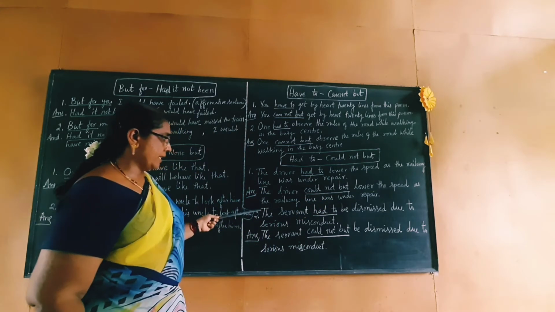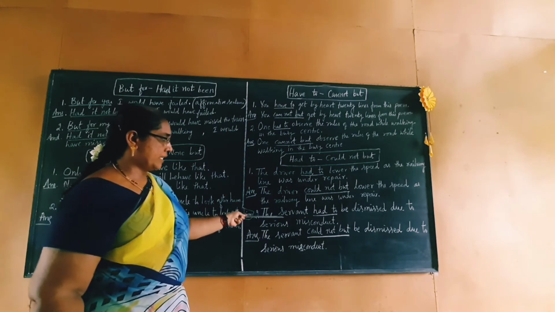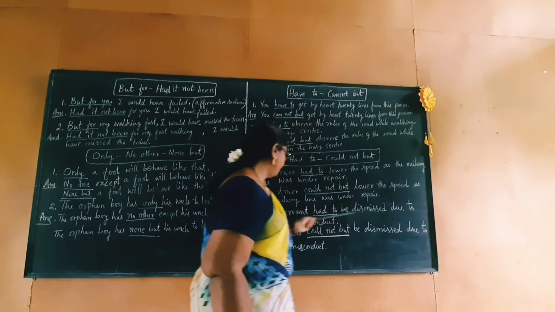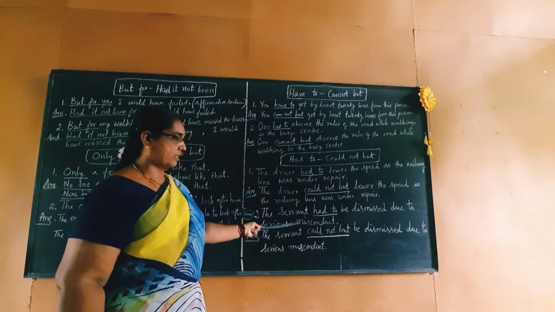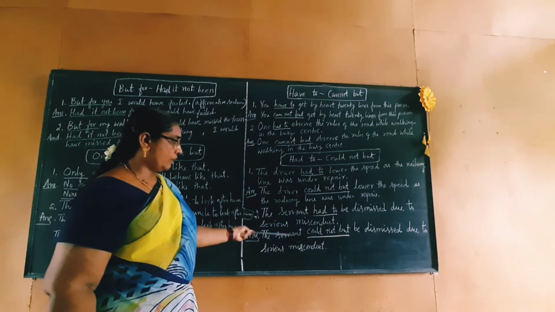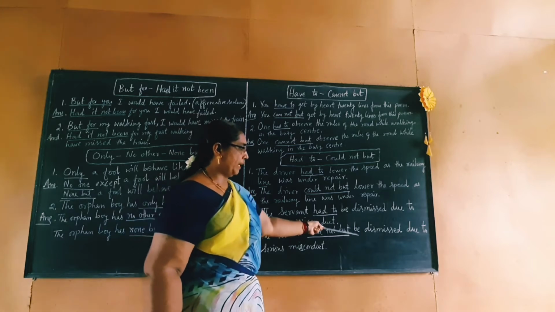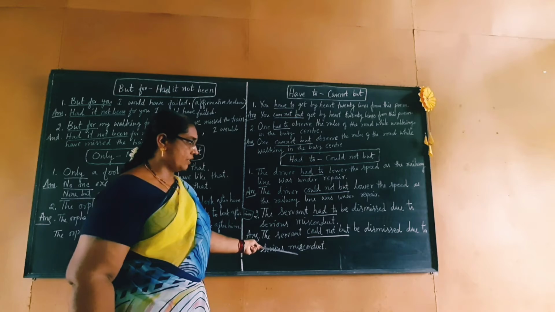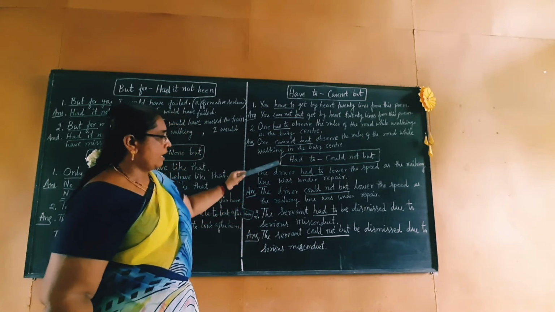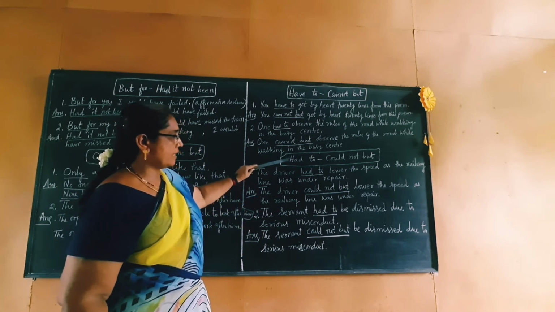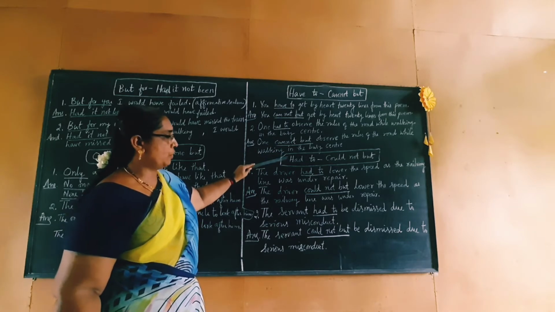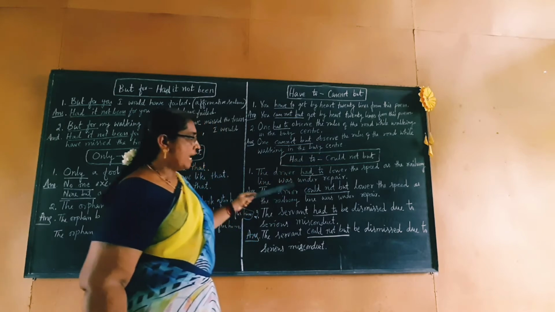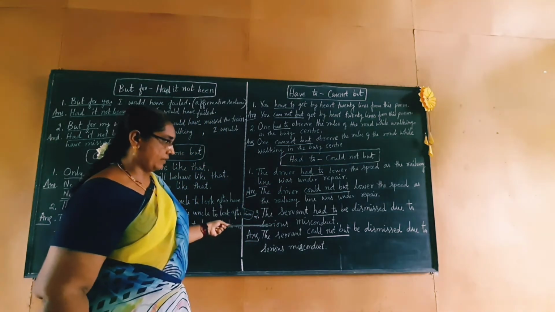We take another example. The servant had to be dismissed due to serious misconduct. The servant could not but be dismissed due to serious misconduct. So have you seen how, in the affirmative sentence with "had to", we have used "could not but", a negative phrase, and how we have rewritten it.